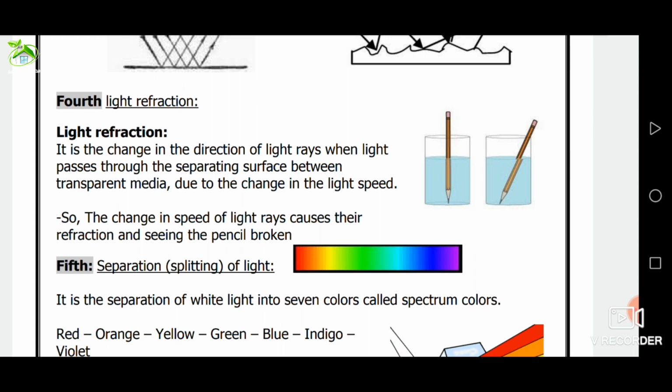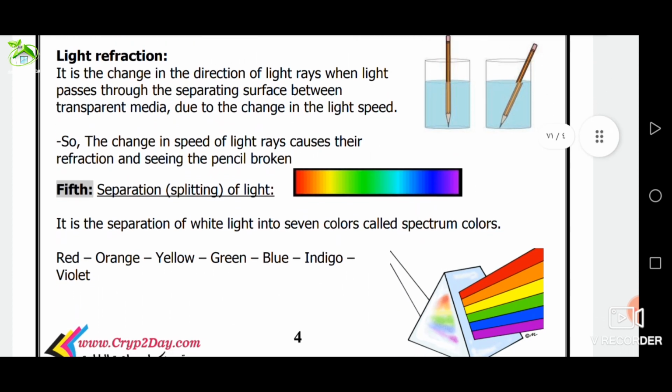So, the light speed through air is faster than that through water. So, a spoon appears broken because light speed through air is faster than that through water, or due to the refraction of light. Okay? This key reason is very, very important.